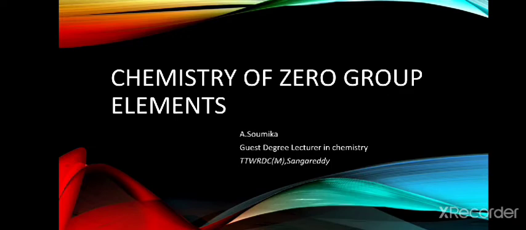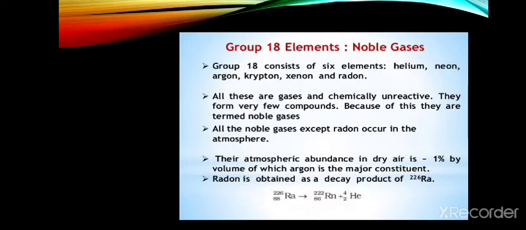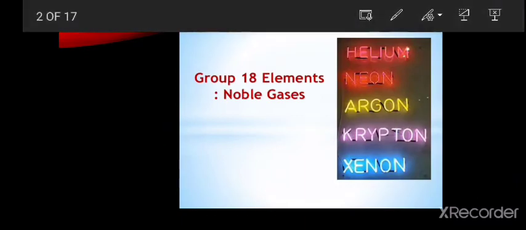Today I would like to explain about the chemistry of zero group elements. Already we know these zero group elements, or 18th group elements, are noble gases. We have 6 elements in this group. Those are helium, neon, argon, krypton, xenon, and the last one is radon.